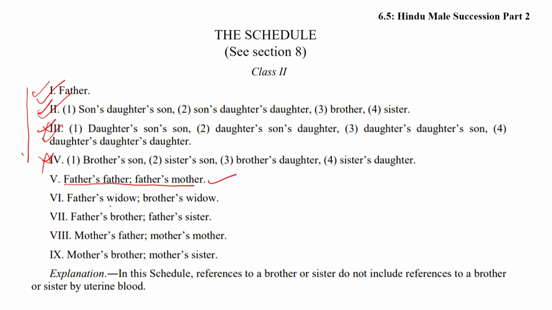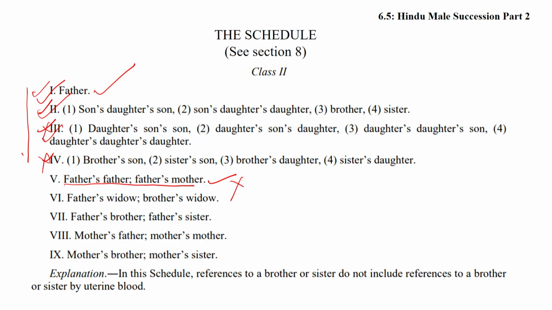For example, grandfather and grandmother will take simultaneously, no one can exclude the other, but the presence of father excludes grandfather. This is the idea. On the basis of the schedule and class 1 heirs, we can deduce certain conclusions.